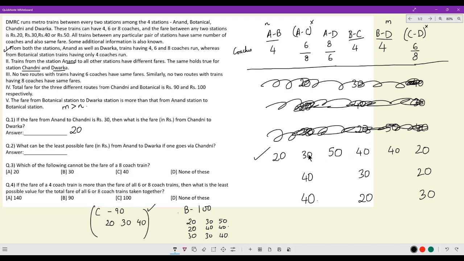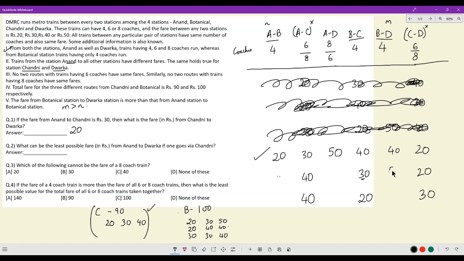We've done this for AC being 30, 40, 20 we had seen. Given that AC was 30, 40, 20, BC was 40. So 30, 30 could not go, only 40, 20 could go. Yes. Now let's look at BC being 30. So B is 30. If B is 30, I could have 40 and 30 here, or I could have 50 and 20 here. So two cases I'm getting from here.